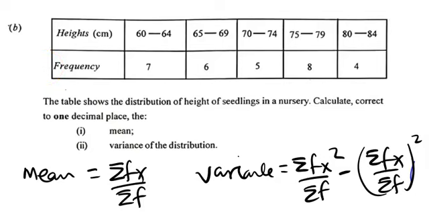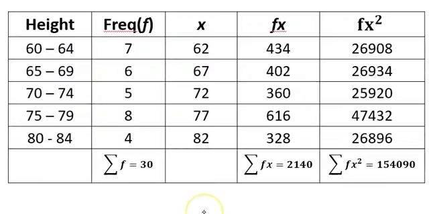Okay, so let's see how we are going to do this. These are the columns that we created. These are the heights, these are the frequencies. Now how do we get the x? X is the midpoint of the class interval. So 60 plus 64, that is 124, and then we divide it by 2. That's how we got this. Now fx is the frequency times this. So 7 times 62 will give us 434. And then for fx squared, you square x and then multiply it by the frequency. So when you do that, you get this column.